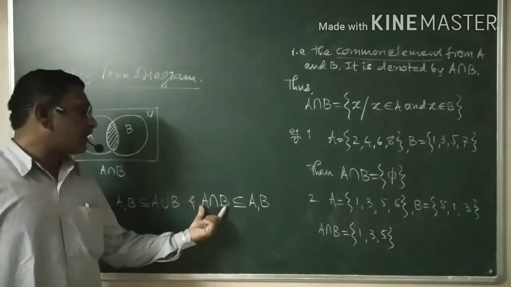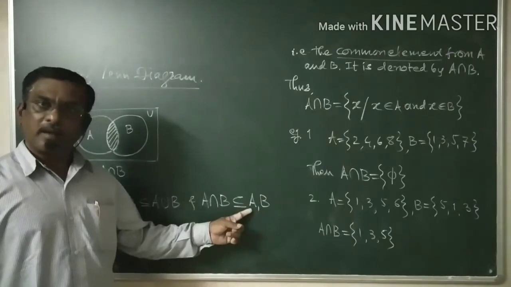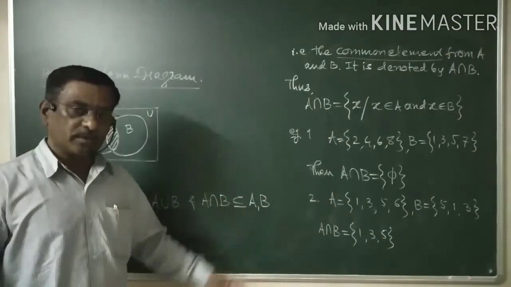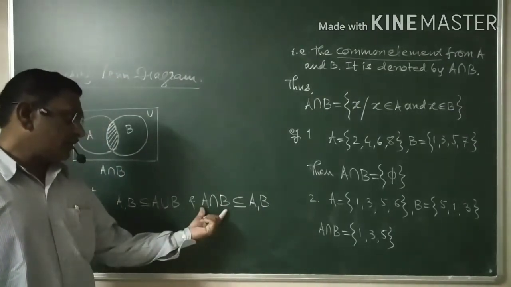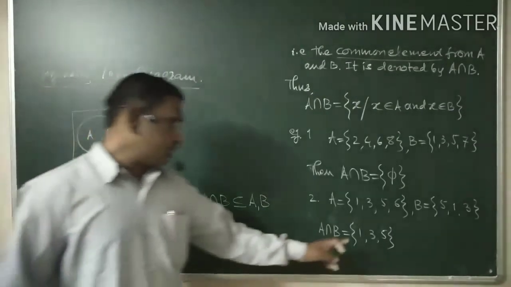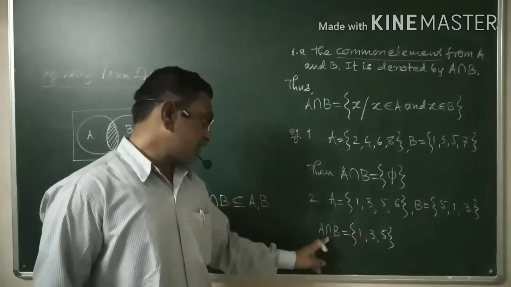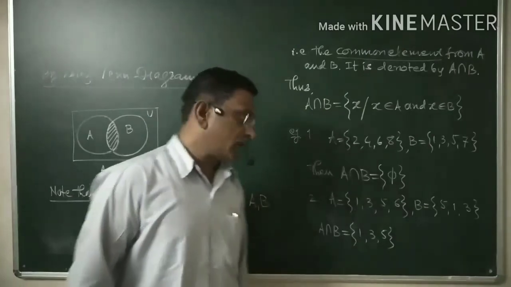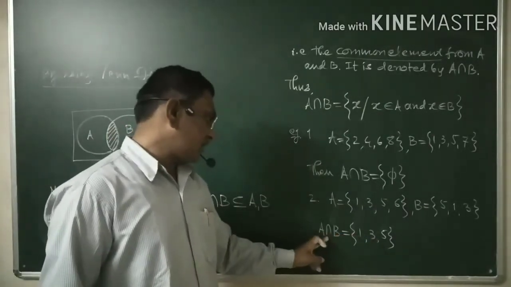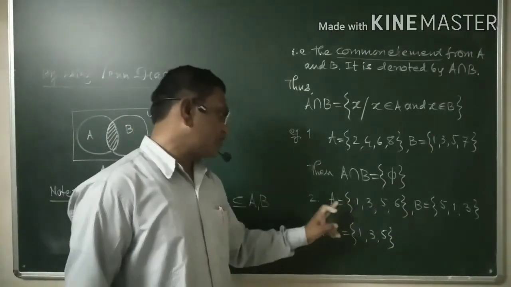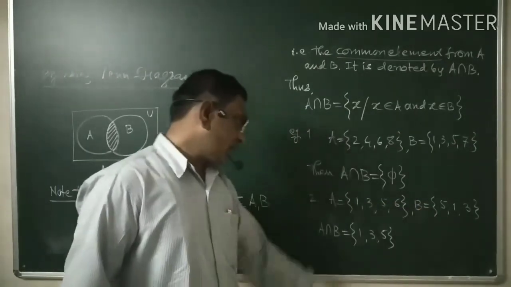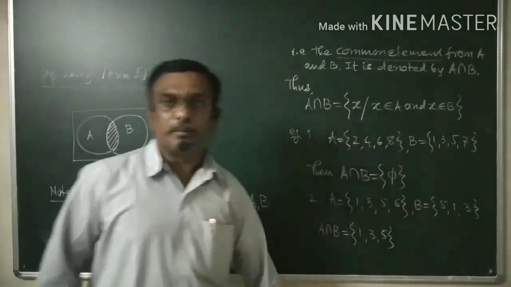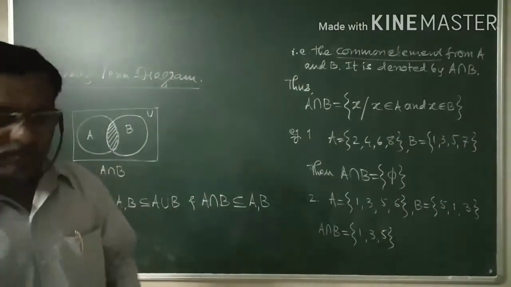Intersection gives me the common elements. See, 1 belongs to the intersection, and therefore 1 belongs to A, and 1 belongs to B. 3 belongs to the intersection, then 3 belongs to A as well as 3 belongs to B. 5 belongs to the intersection, and therefore 5 belongs to A and 5 belongs to B.